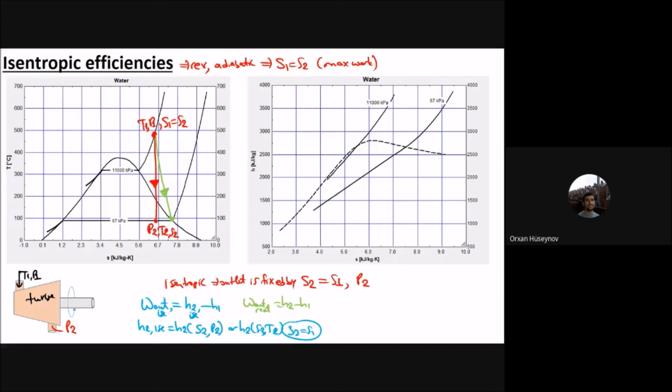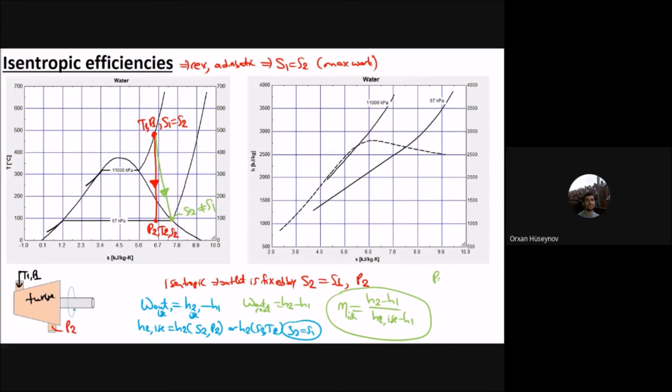And as we know that isentropic one will have more efficiency, therefore that eta will be equal to H2 minus H1, the real one, divided by H2 isentropic minus H1. This is the isentropic efficiency for the turbine. You are at the same outlet values, which is P2, but the work done is different. Okay? Because in the first case, S2 is the same as S1, but here S2 is not the same as S1.